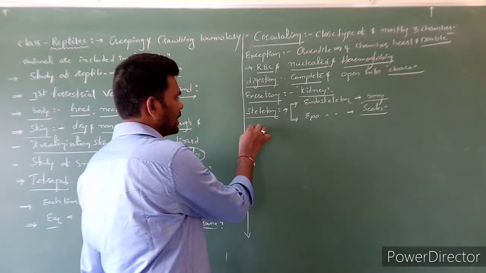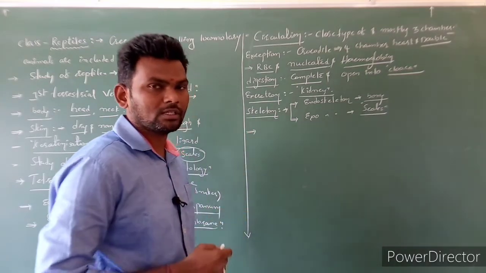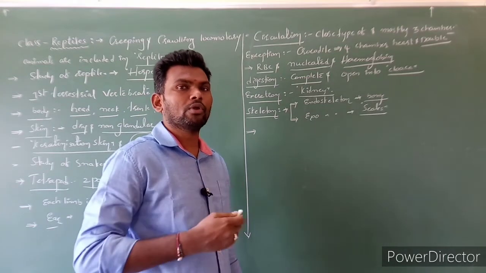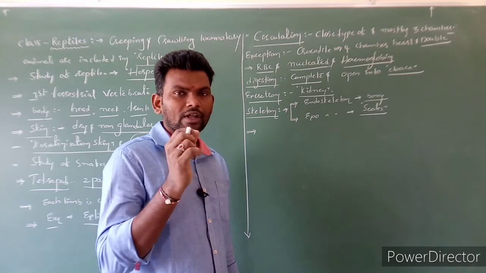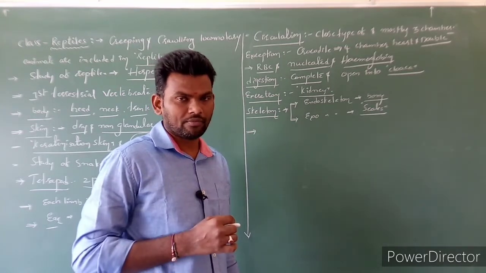And one more character of reptiles, which is not present in Pisces as well as amphibians. During the embryo development, we can notice a fluid. That fluid is called amniotic fluid.